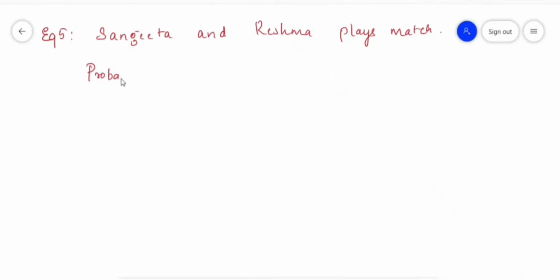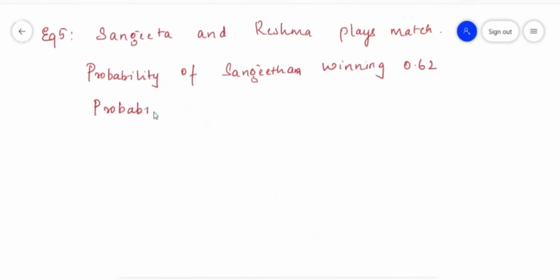So you have to find the probability of Reshma winning the match. This is the question asked.